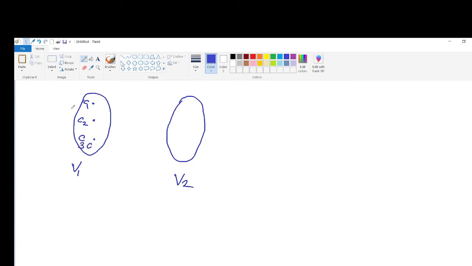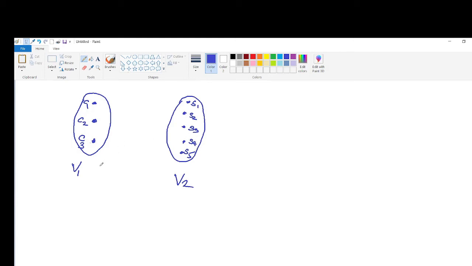There are three vertices in the first set V1. Now suppose there are five vertices in V2, and we can name them S1, S2, S3, S4, S5. These are the five vertices.